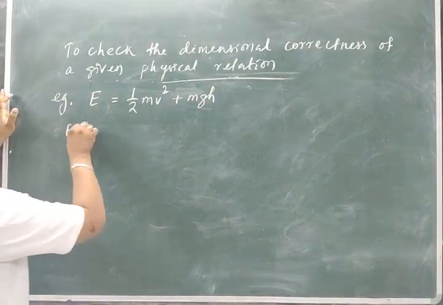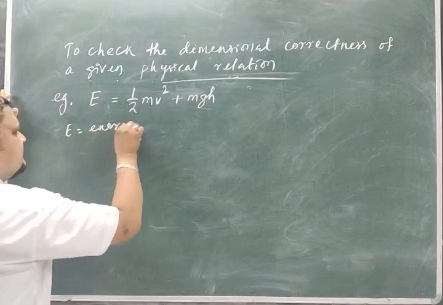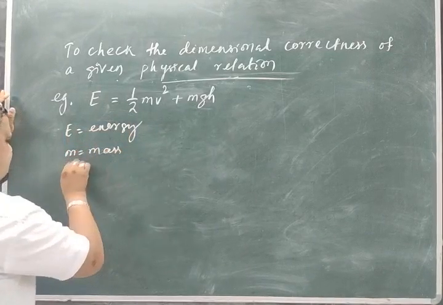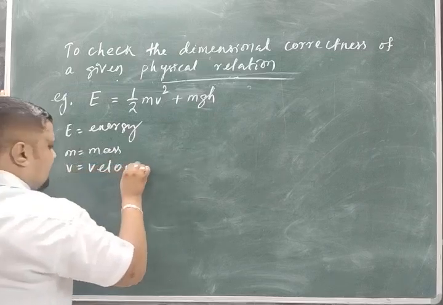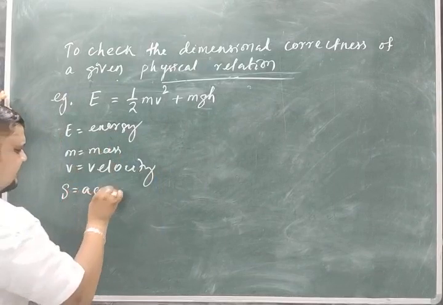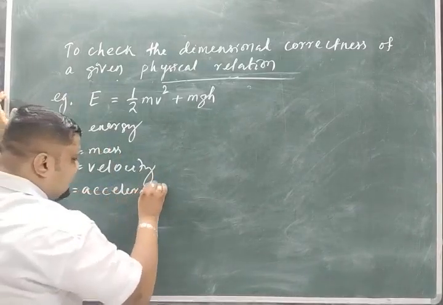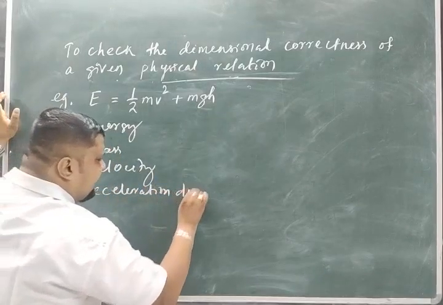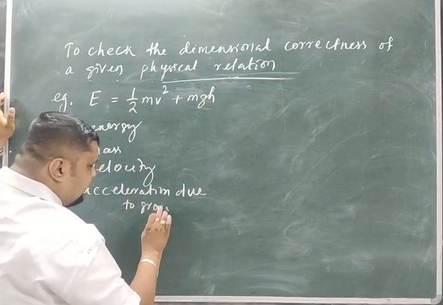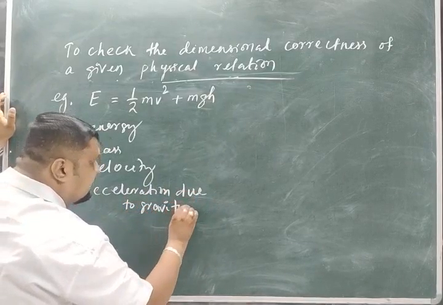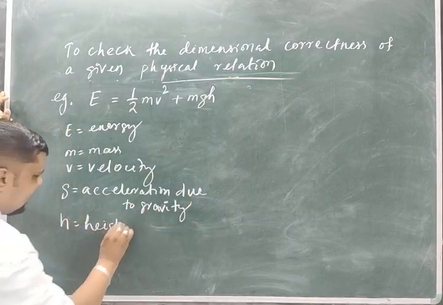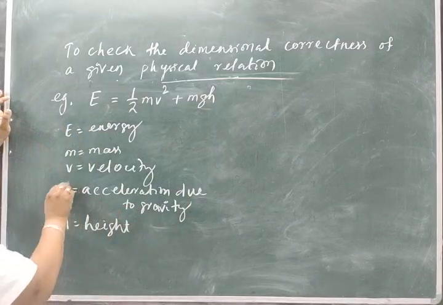E is the energy, m is the mass, v is the velocity of the body, g is the acceleration due to gravity, and h is the height. H is the height from which it is falling.